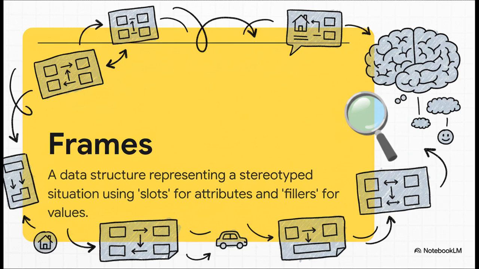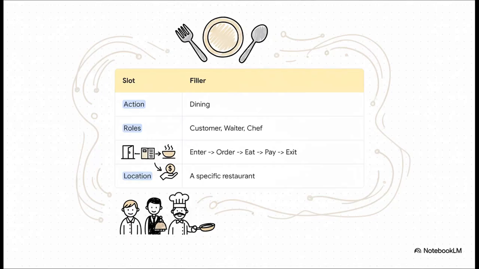It's a lot like how you and I have a mental script for what to do in a restaurant, a library, or an airport. Take a look at this. This is a frame for a restaurant visit. It has slots for things like the different roles, customer, waiter, and fillers that describe the sequence of scenes. You enter, you order, you eat, you pay, you leave.